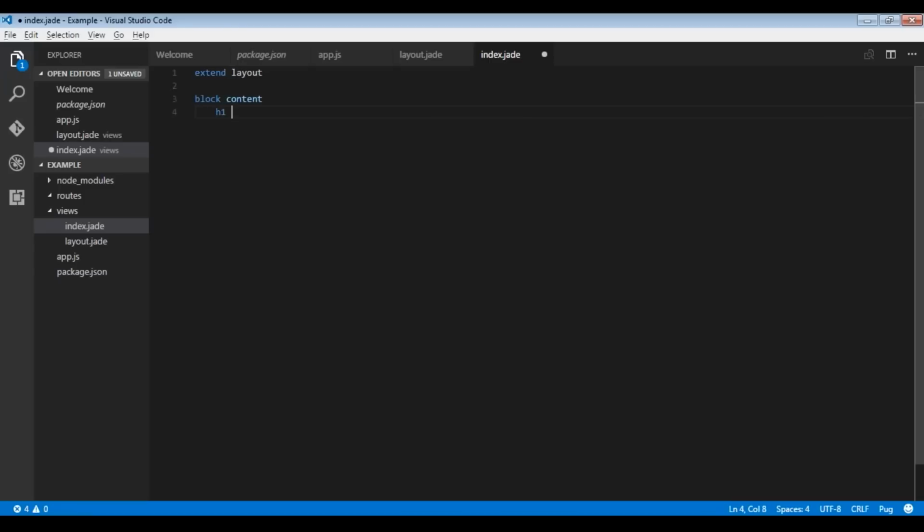First we have h1 tag and we have add new contacts. Then we have a form over here. Method is post. And your action should take you to new contact, which we just discussed in the app.js file.